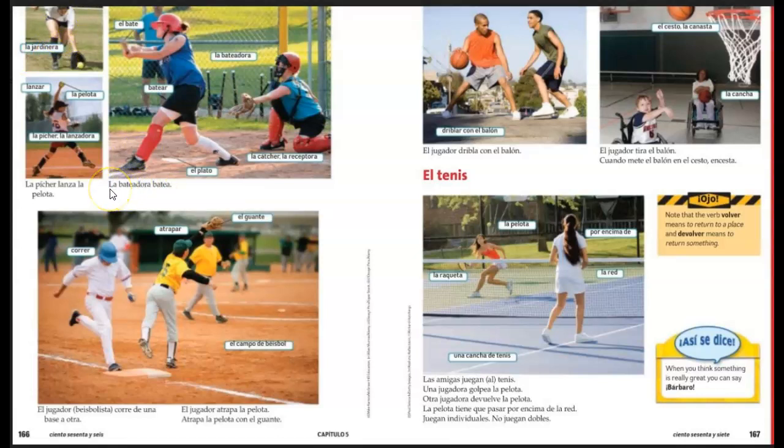Looking at this second one, it looks a little weird because these words look similar. But la bateadora batea, bateadora is talking about the person, the batter. And then our verb comes next, which is batear, to bat. So the batter bats. Remember how we conjugated at the end? He or she batea. Yo bateo, tú bateas, and so forth. Some other words we see here for home plate, el plato, and el bate for bat.